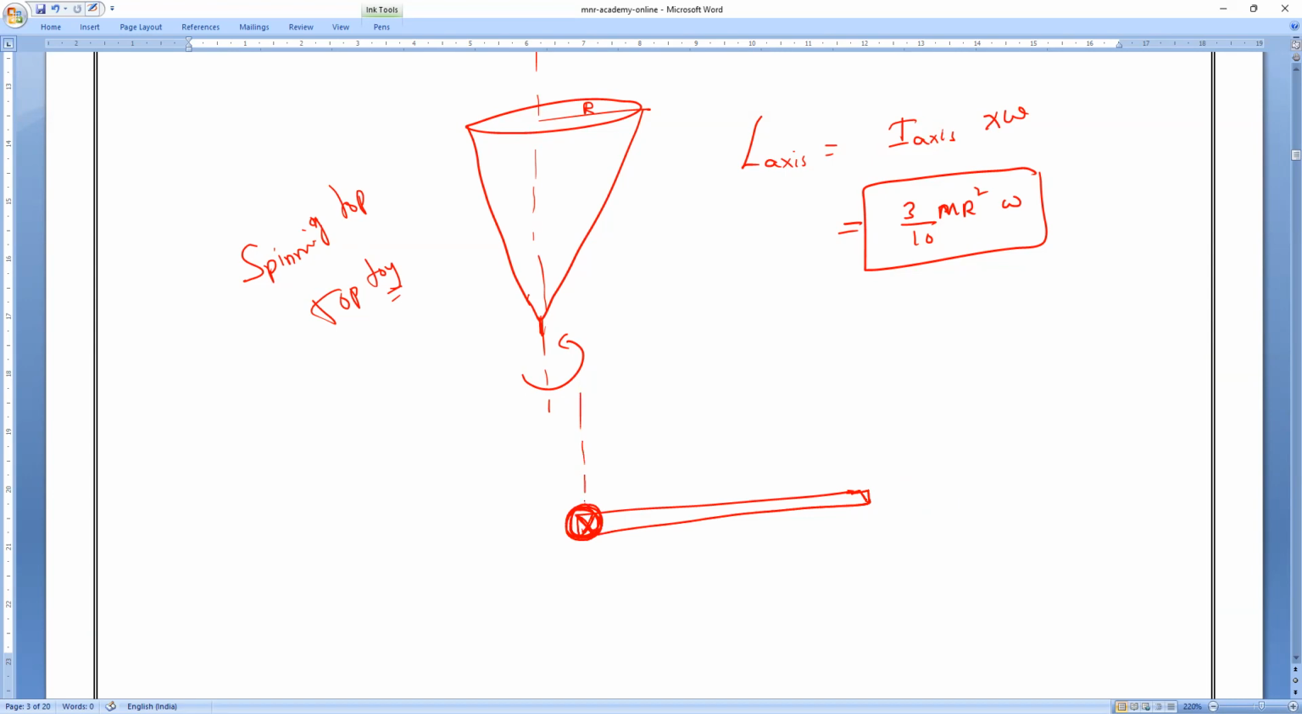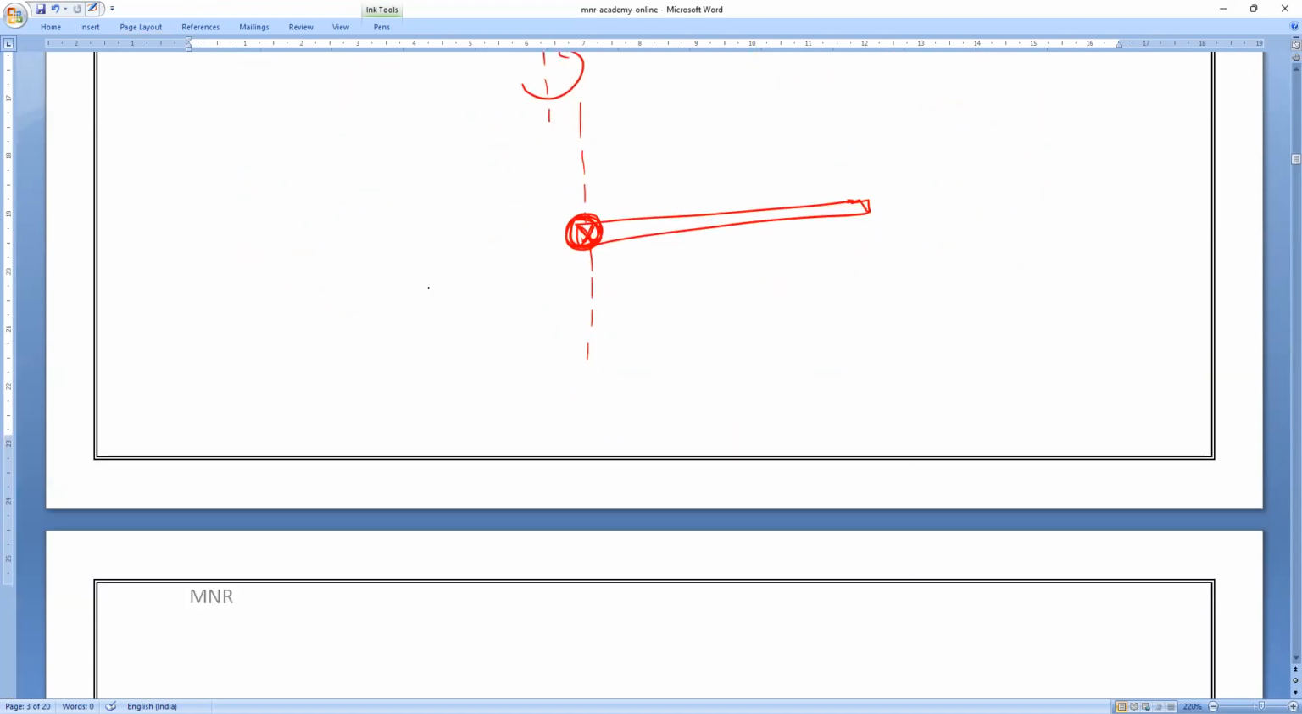About this axis, we all know the moment of inertia. You already calculated it, so based upon that, you tell me. Make it fast. Quick, everyone. ML square by 3. Very good.